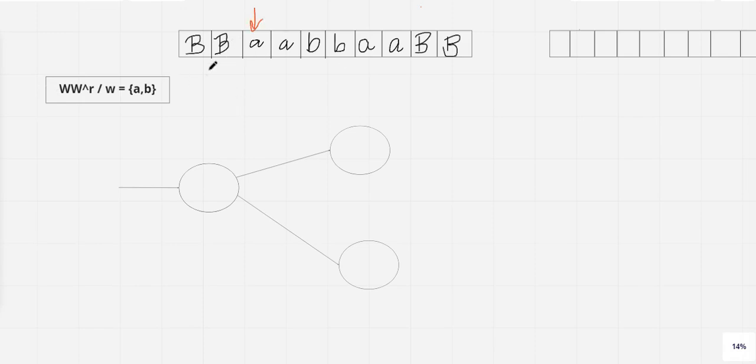So if the tape head is in the first position, that means this will be either A or B. If it is A, then A will be replaced by which element? It will be replaced by X. Okay, and the tape head will move in which direction? The tape head will move in the right direction.